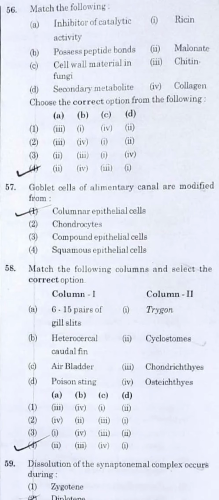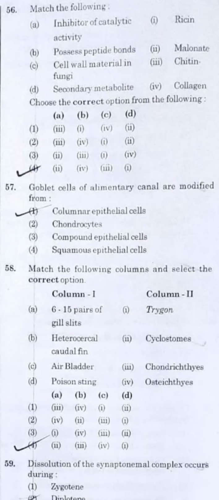Okay. Question number 56. Match the following. Here I do know one thing, that the collagen protein possesses the peptide bond, and if I deal with the options, it's option 4. So I'm dealing with the answers. It is an inhibitor of catalytic activity. It's none other than malonate. The one which possesses the peptide bond is collagen. Cell wall material in the fungi, we all do know, is chitin, and the secondary metabolite is ricin. So it's option number 4.